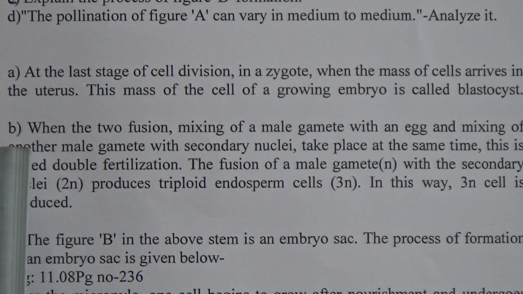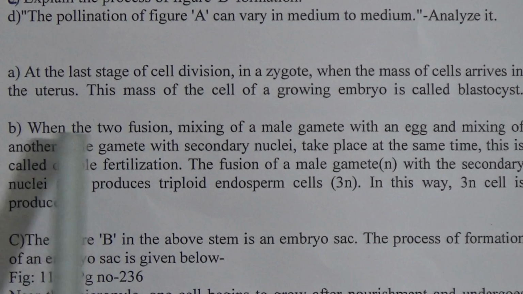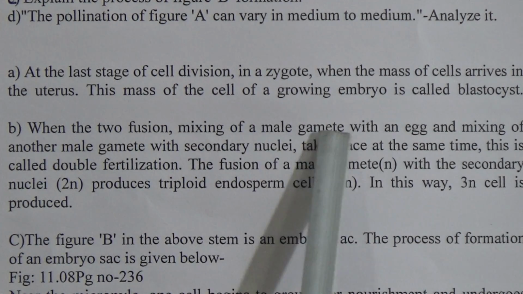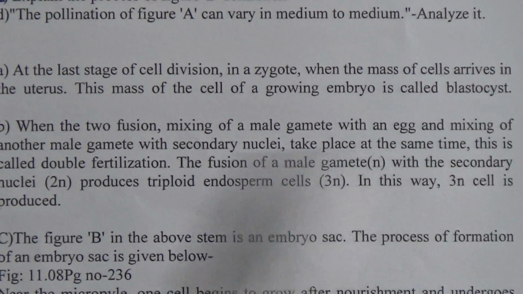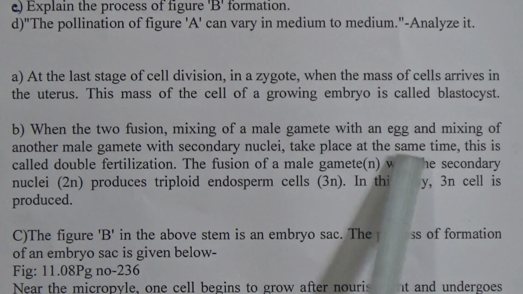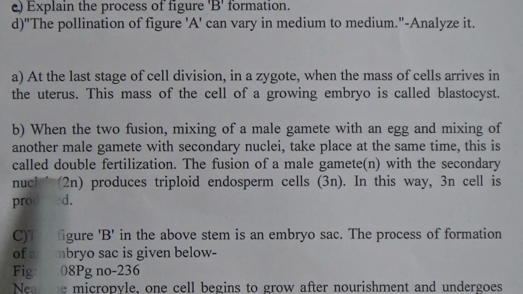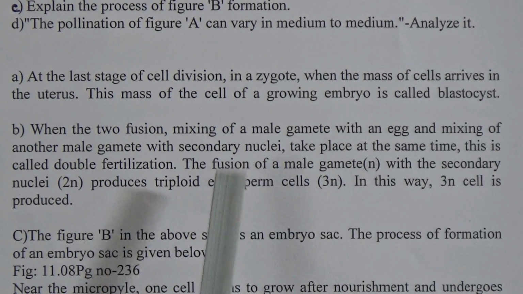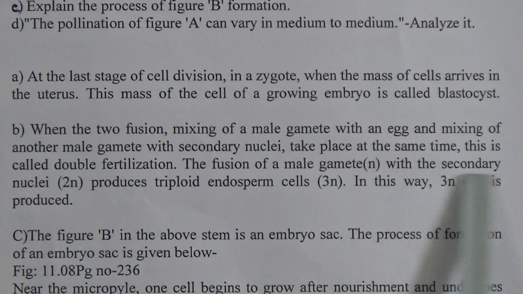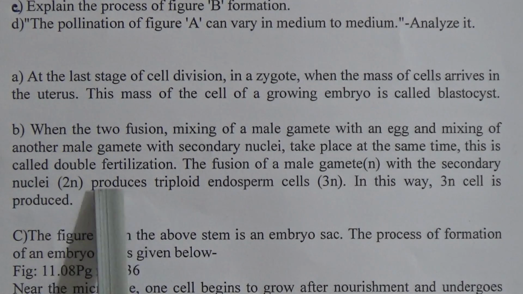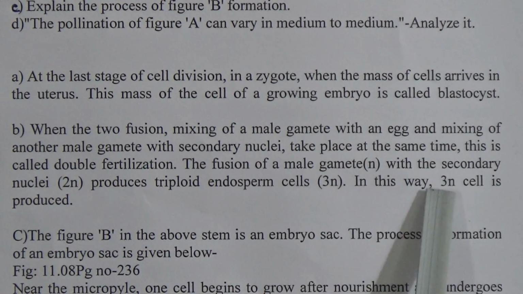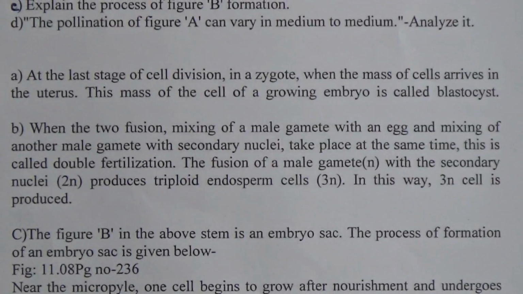For B number question, here is the answer. When the mixing of a male gamete with an egg and the mixing of another male gamete with secondary nuclei take place at the same time, this is called double fertilization. The fusion of a male gamete N with the secondary nuclei 2N produces triploid endosperm cell 3N. In this way, 3N cell is produced.